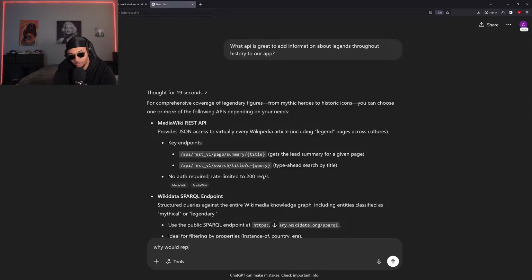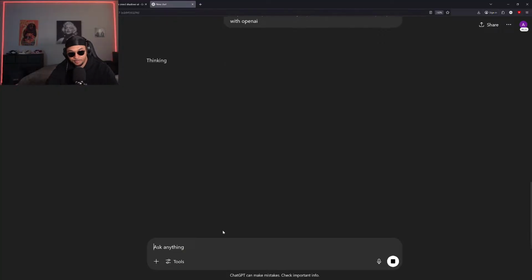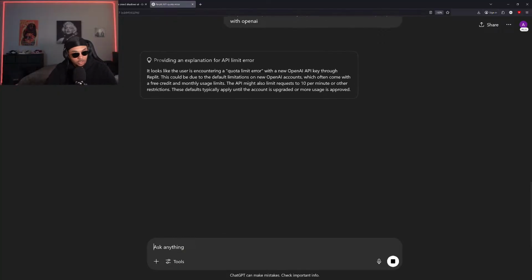Why would Replit be receiving a quota limit error from a new API key with OpenAI? All right. So I just want to double check if we can get some good information on what might be causing this problem.